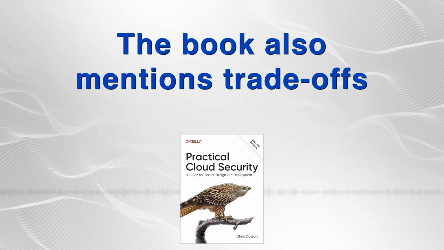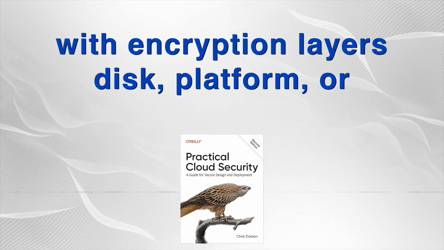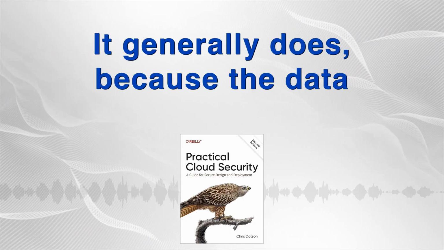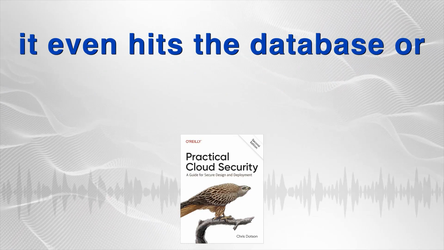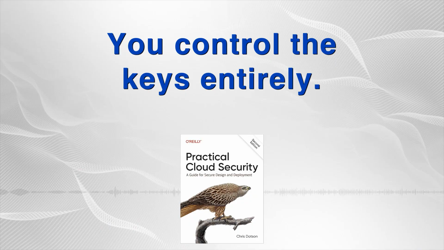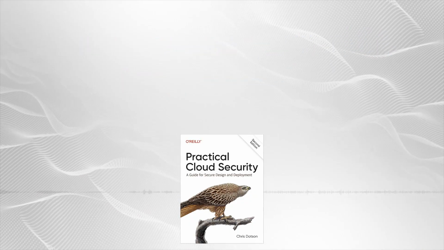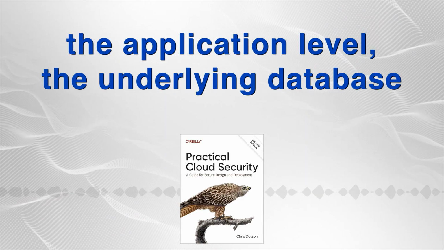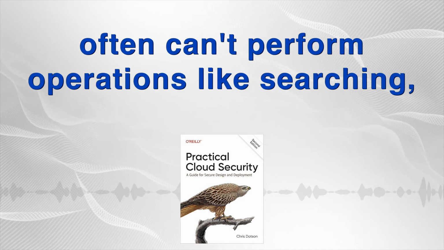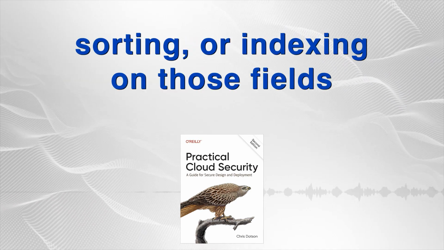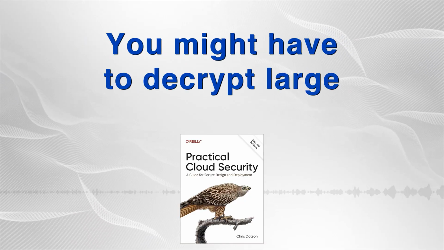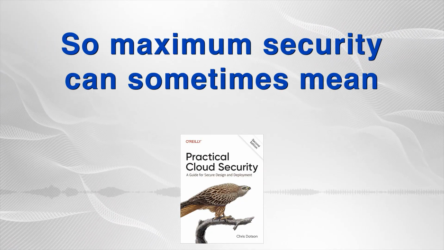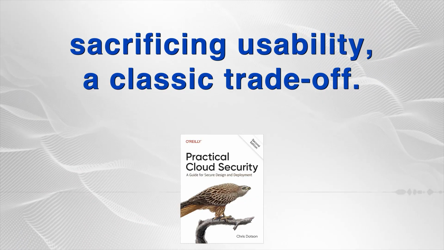The book also mentions trade-offs with encryption layers: disk, platform, or application level. Application level offers the most security. It generally does, because the data is encrypted by your application before it even hits the database or disk. You control the keys entirely. But there's a downside. A significant one: functionality. If data fields are encrypted at the application level, the underlying database often can't perform operations like searching, sorting, or indexing on those fields effectively. You might have to decrypt large amounts of data just to find what you need. So maximum security can sometimes mean sacrificing usability, a classic trade-off.